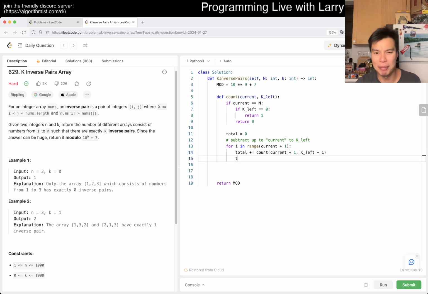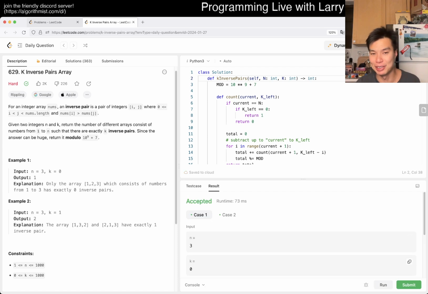And of course you may want to mod this, just to keep everything within the same domain. Big K, I don't like small k. Right, so in theory, this will give you a solution.